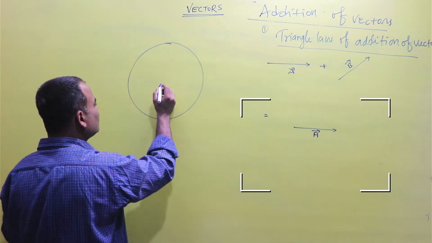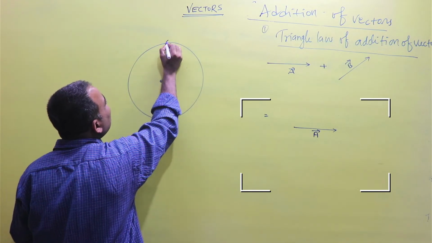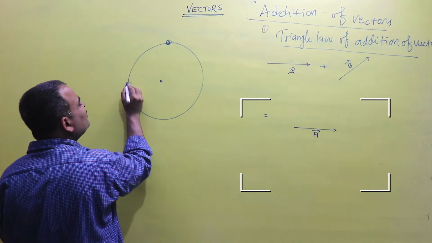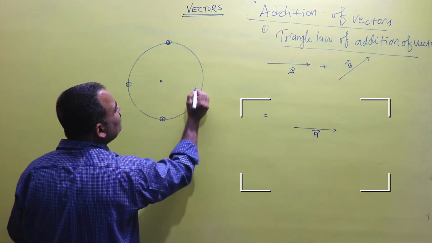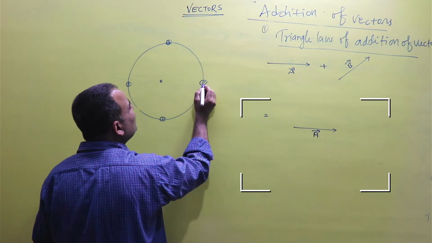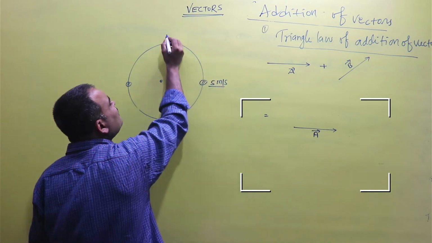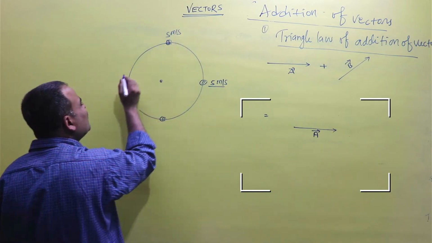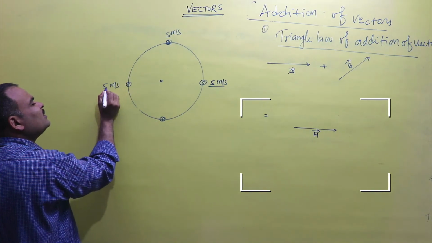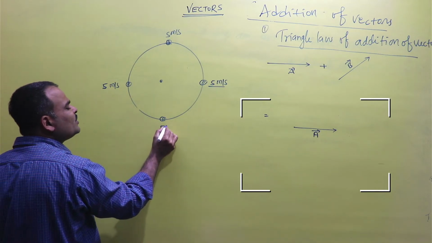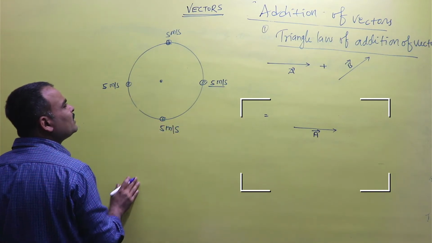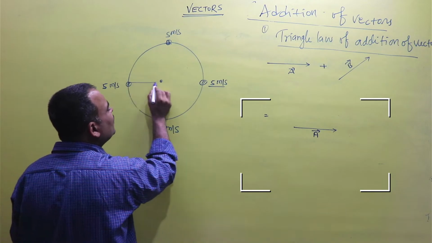We take a circular path, and an object is moving on the circular path with uniform motion, and at every point the magnitude of its motion is 5 meters per second.